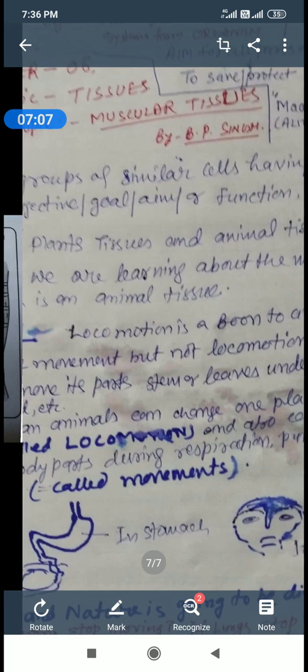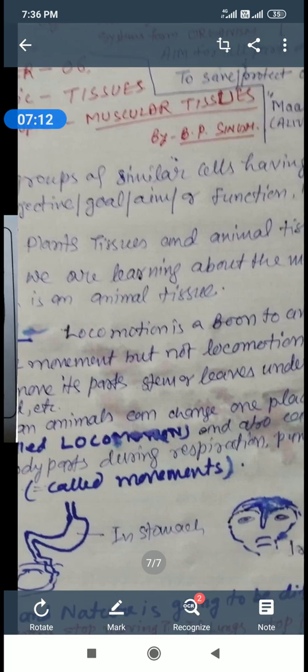If the stomach and intestine stop moving, if the lungs stop, what will happen? Our functions become adverse. We cannot live properly.